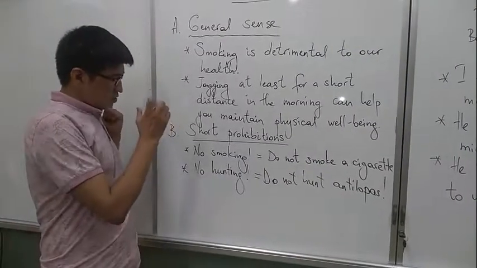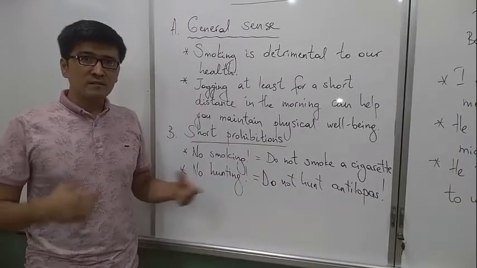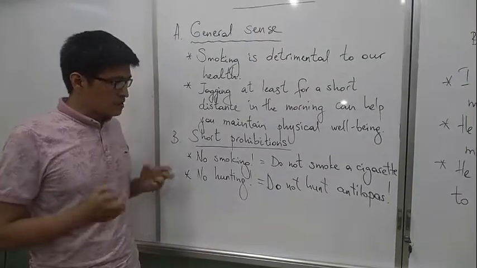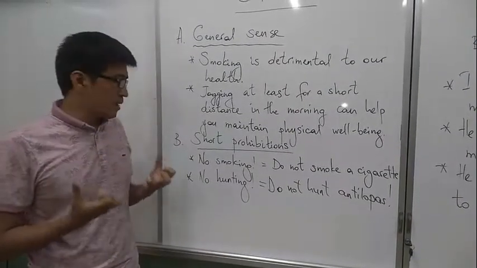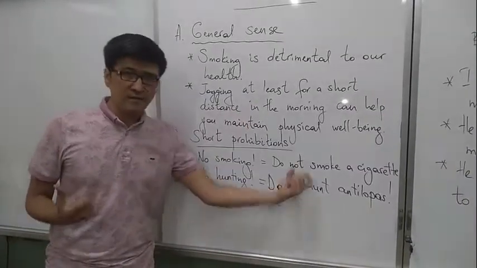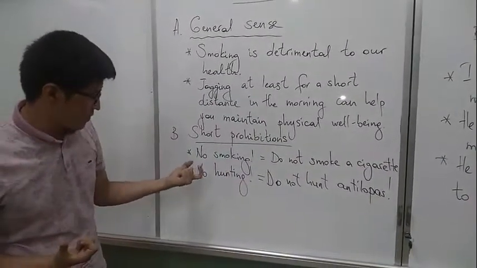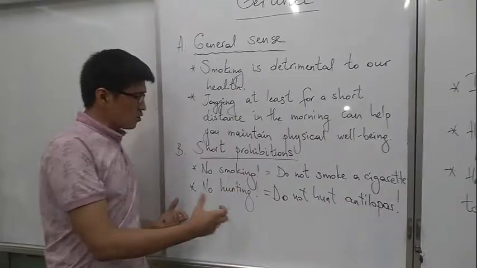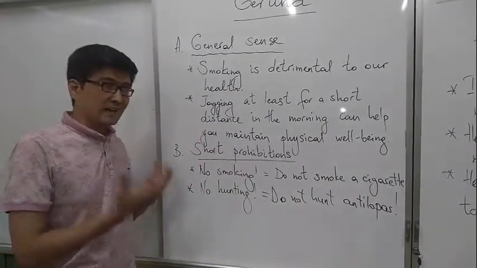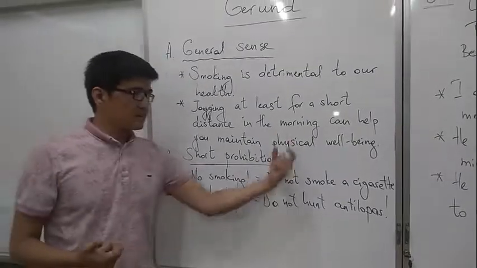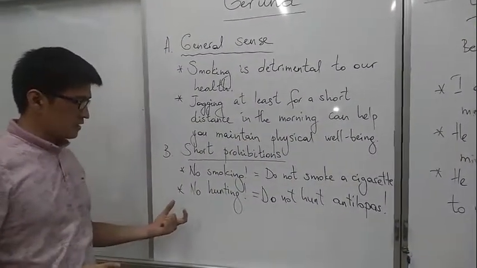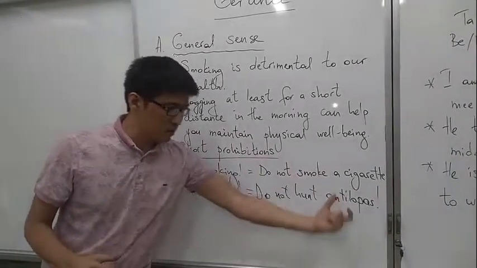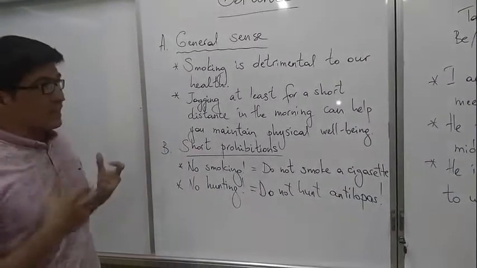Secondly, gerund is also used in short prohibitions. While we are talking about prohibitions and other bans, we need to use gerund here. Of course, we can use an extended structure, but instead of gerund, we need to use imperatives. Let's see an example. No smoking. If there is something after smoking, let's say no smoking a cigarette, it is impossible to say in English. Instead, we should say do not smoke a cigarette. Or no hunting. No hunting tigers, birds, etc. is impossible. But do not hunt antelopes is possible in English.